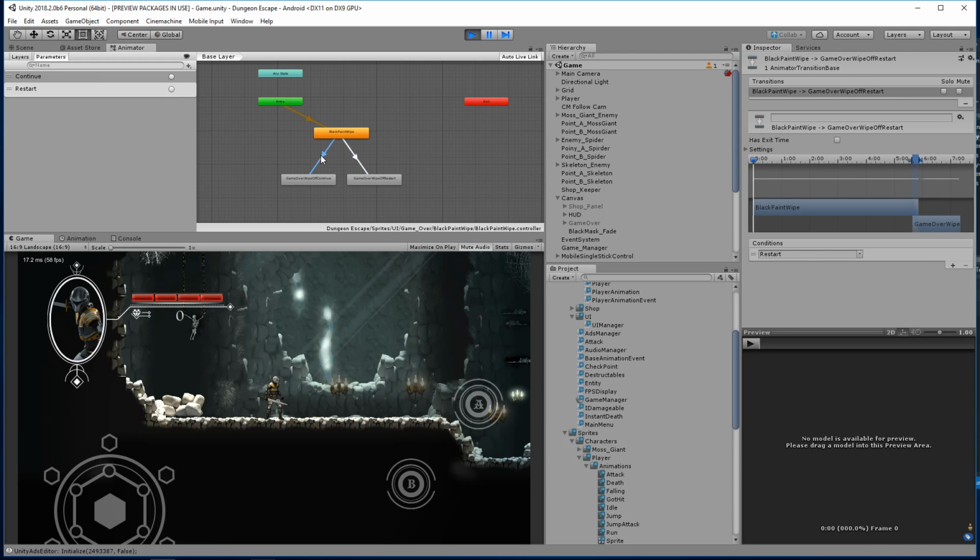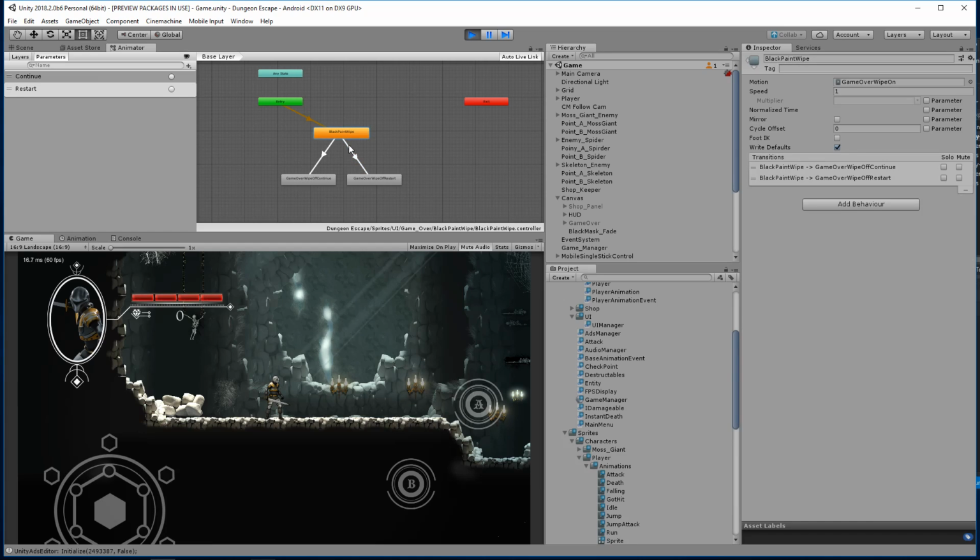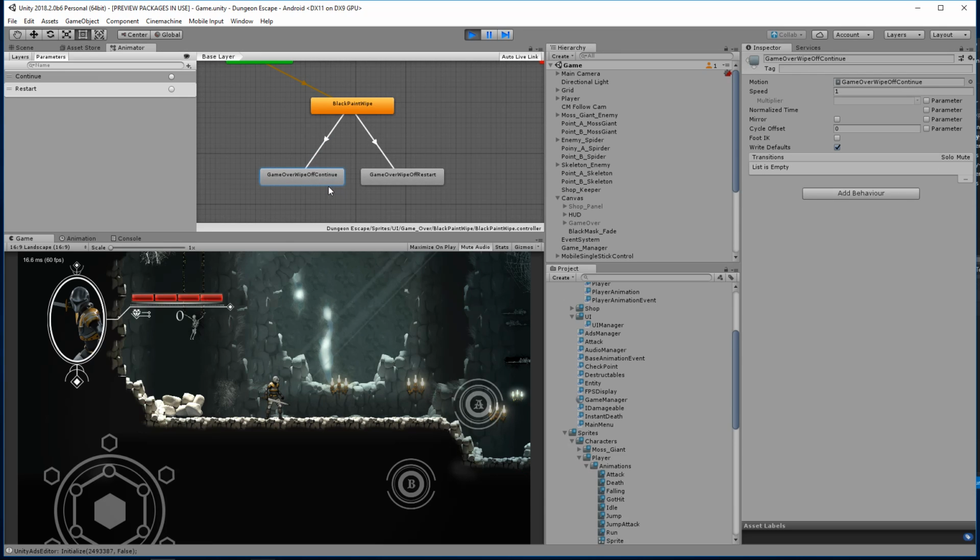So we need to actually have it go to, shoot, that is going to be tough. I actually do not know how we can restart that, because this is an animation of itself. If we go back to that, we don't want to go back to this animation. But game wipe off continue, if we continue, we can always go back to restart or do whatever. Let's see.